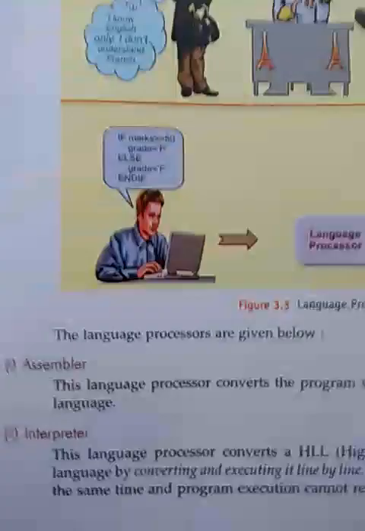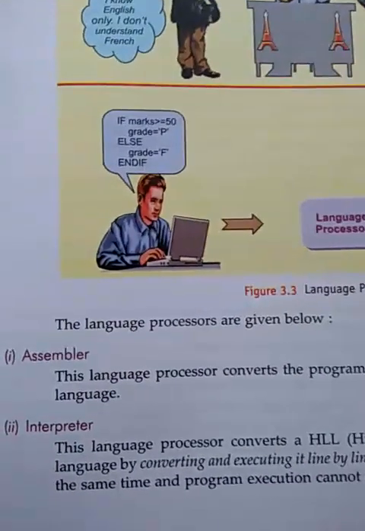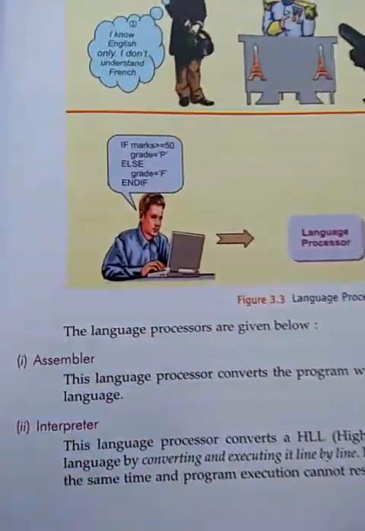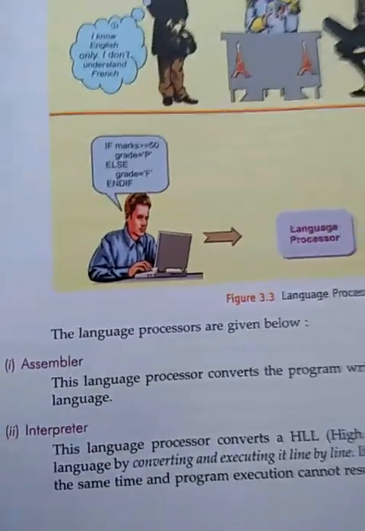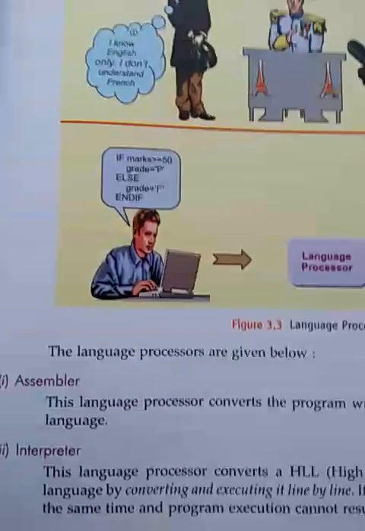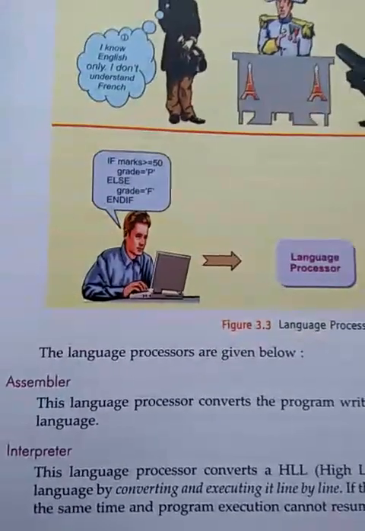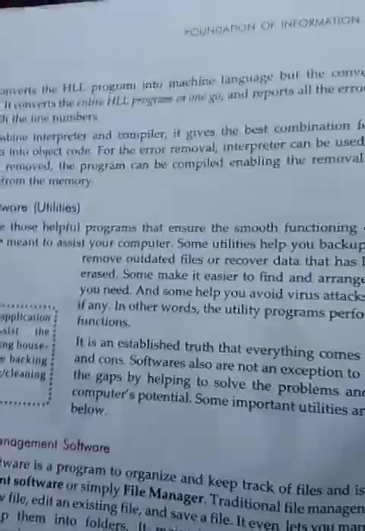Number one is the assembler. The assembler is also a translator which converts the assembly level program into machine level language. The second one is the interpreter. This converts the high level language program into machine level language, but line by line. The third category is the compiler.